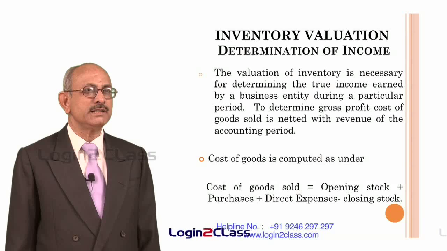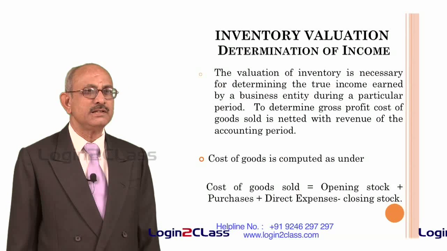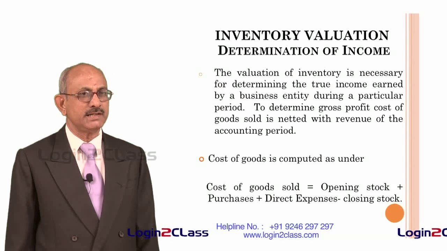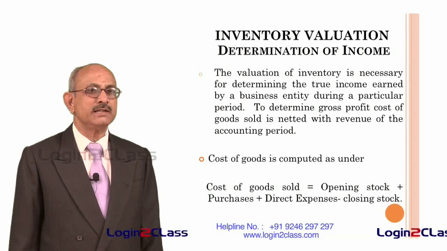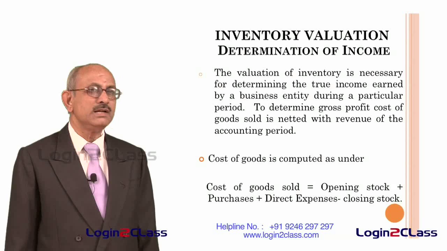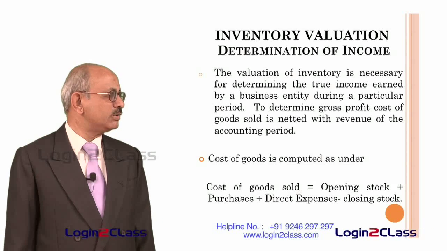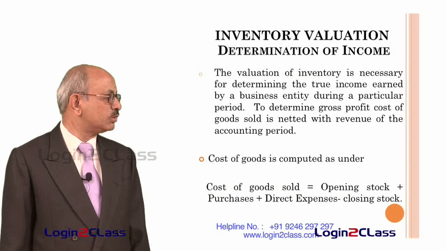It means you are trying to find out the actual quantity of inventory which is used in the production process. That means whatever was there initially and whatever is added in terms of purchases, minus whatever is left at the end. That will give you the consumption of materials during the accounting period. To that you have to add the direct expenses, and that will give you the cost of goods sold.